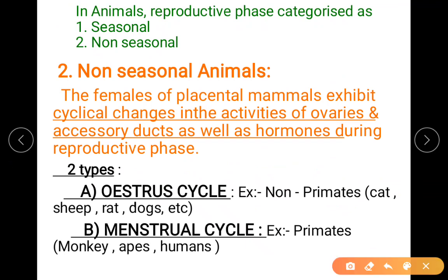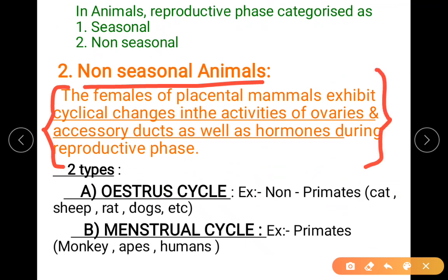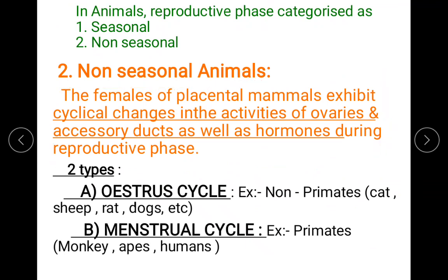Okay, we'll go to the next one, that is non-seasonal animals. This particular definition tells about reproductive cycles. Don't worry if the terms seem a little complicated to you, which you will understand clearly in the chapter on human reproduction. So here, just observe the sentences, and this is an important definition also.